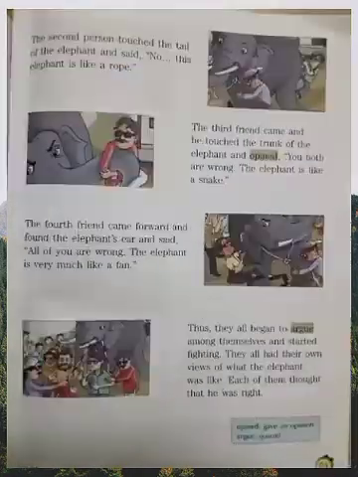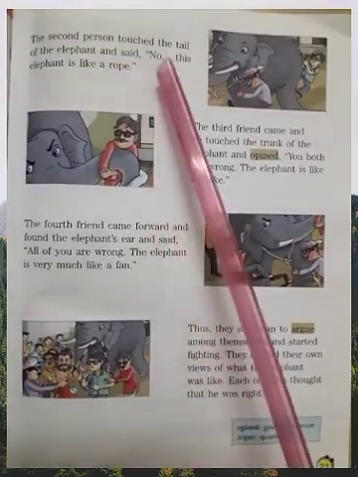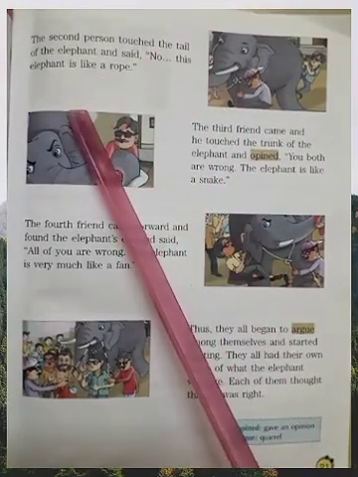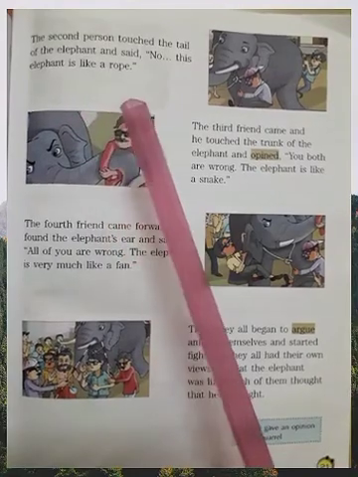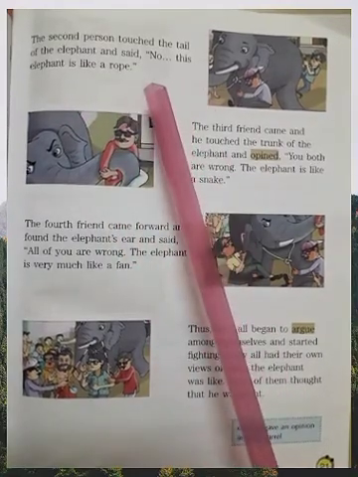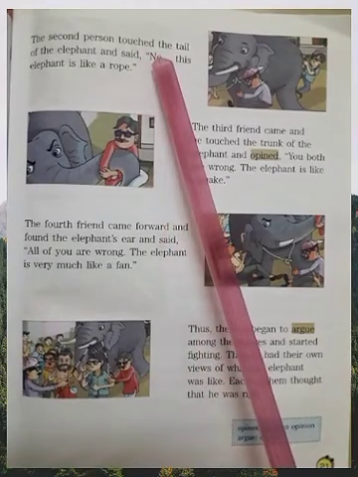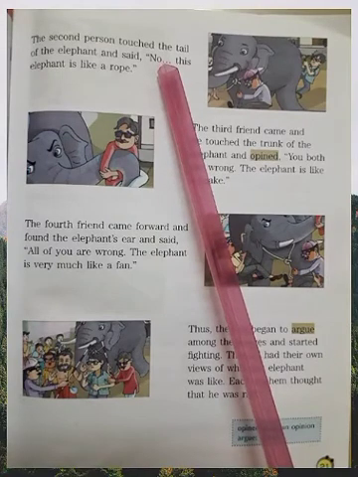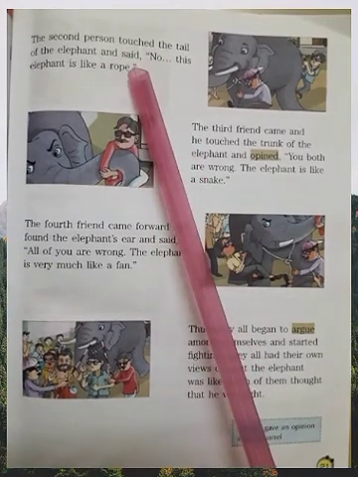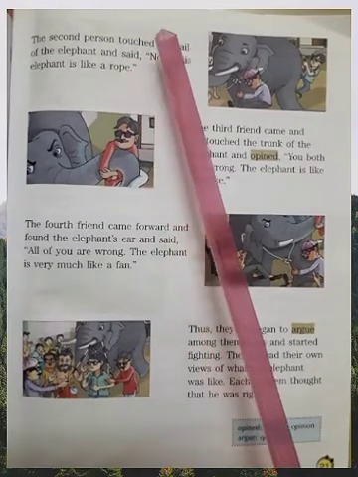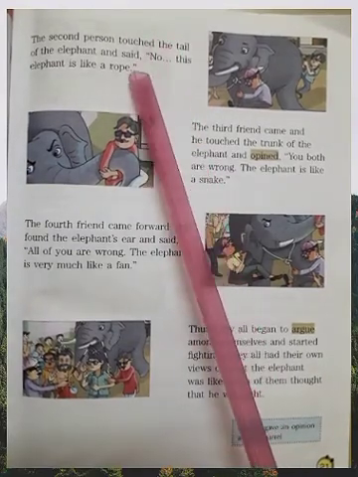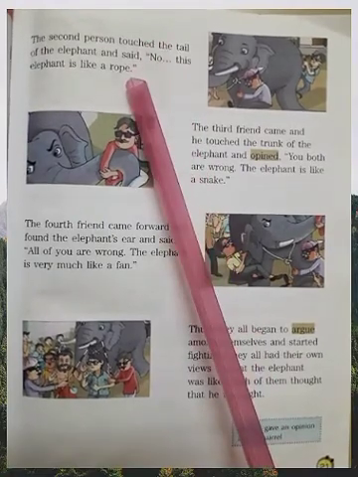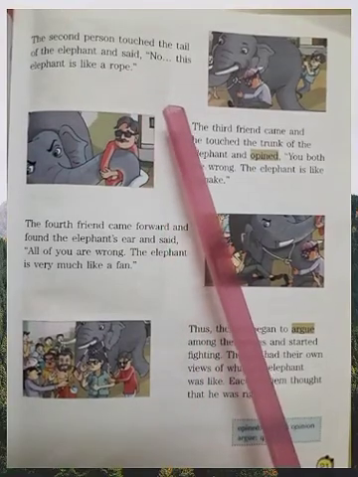Okay? The second person touched the tail of the elephant. They were blind. They could only experience while touching. Touch, touched, ed. You can see here, ed is added to this to make it past tense, and the third form is also the same. And said, said. You can see here, these statements are written in inverted commas. Okay, this is the direct statement. So this can be in present tense.